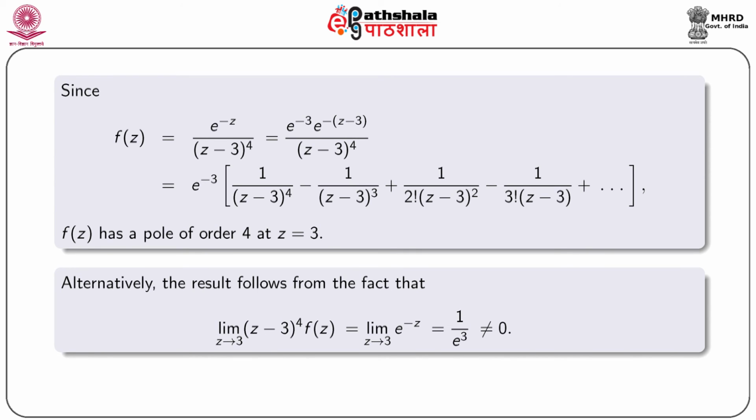Alternatively, the result follows from the fact that the limit as z tends to 3 of (z - 3)^4 f(z) is equal to the limit as z tends to 3 of e^(-z), that is equal to 1/e^3, which is non-zero.